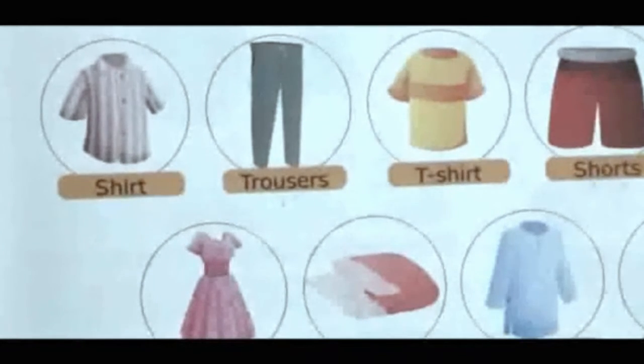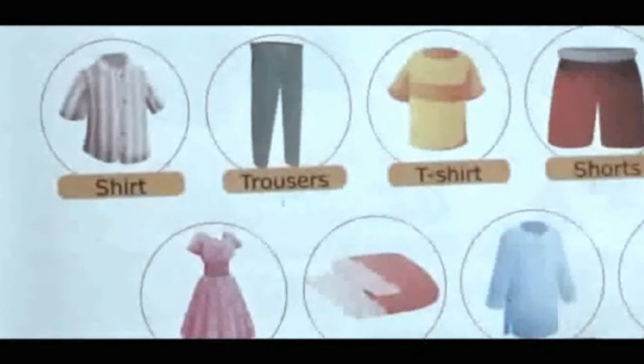Woolen and silk cloths are very delicate, soft, and expensive. So, these should be washed with a mild detergent, or they can be dry cleaned also. Now, children, what is the meaning of dry clean? Dry clean means washing the clothes without using water. And what are mothballs? Mothballs are small white balls with a strong smell, and they are kept in almirahs among the clothes to keep the insects away.